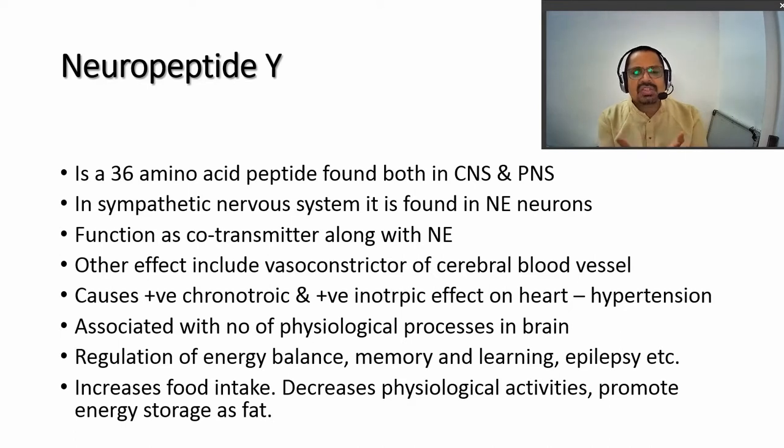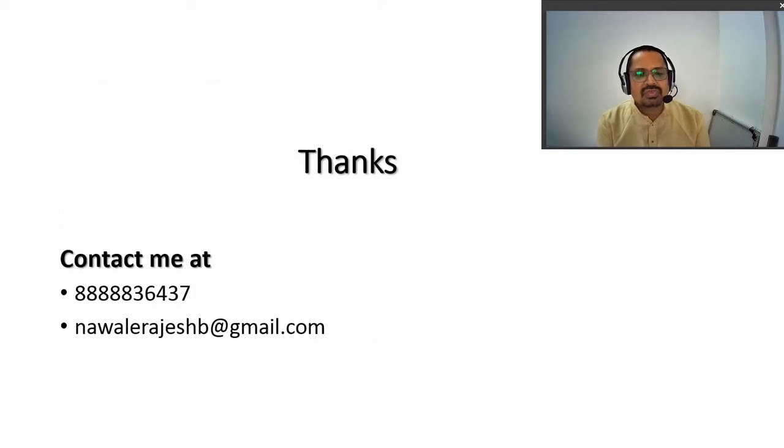If you see these actions, they are very similar to that of noradrenaline. Neuropeptide Y produces very similar effects, and it is also a co-transmitter of noradrenaline. We have already seen positive chronotropic effect, positive inotropic effect, production of hypertension, vasoconstriction. These are all effects of noradrenaline, similar to those of neuropeptide Y. It also plays a physiological role in the brain, regulating energy balance, memory and learning capability. It also plays an important role in epilepsy. There is an increase in food intake whenever there is overstimulation of neuropeptide Y. It decreases physiological activity and promotes energy storage as fat. So these are the actions of neuropeptide Y.